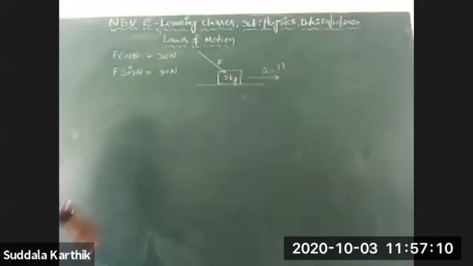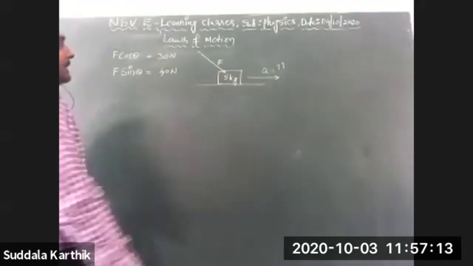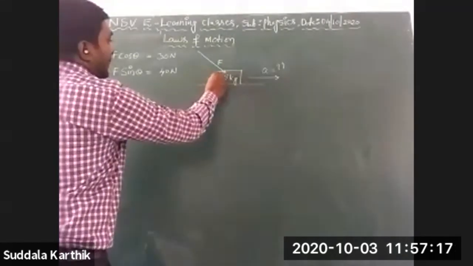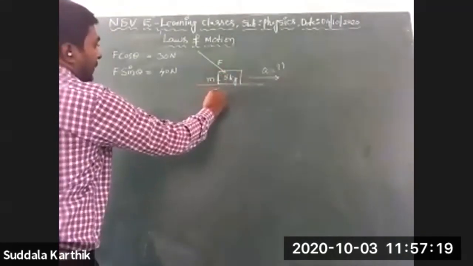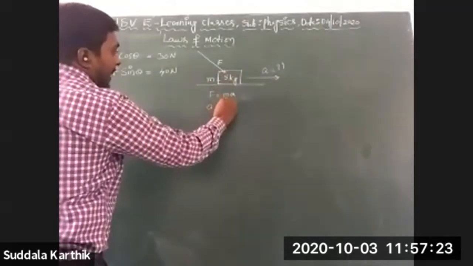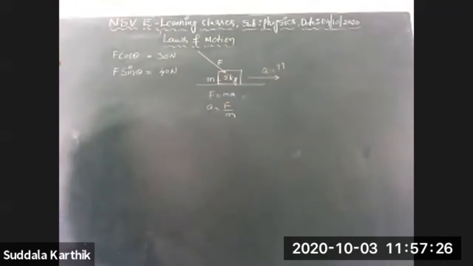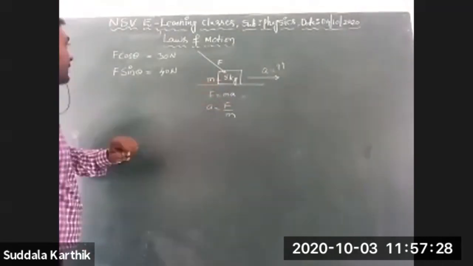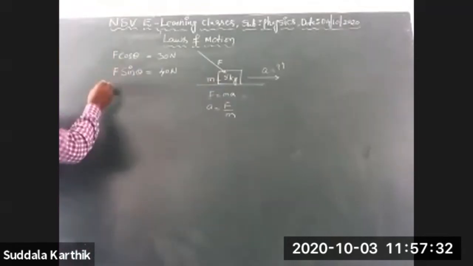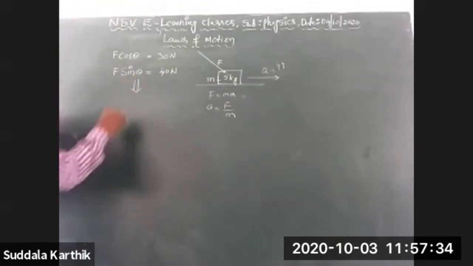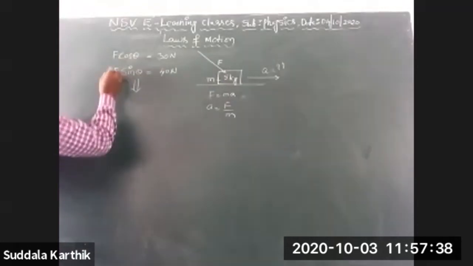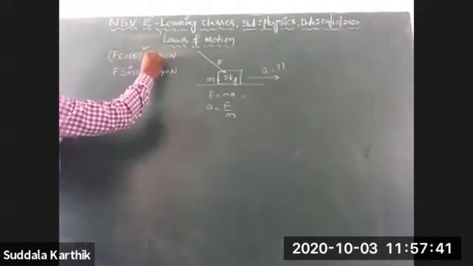F cos theta is given, F sin theta is given, mass is also given. You know F equals ma, so A equals F by M. M is there, but F is not, but from here you can calculate F. I am not using any physics, only mathematics. Simply square on both sides.